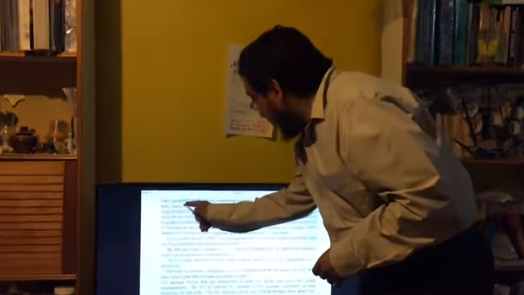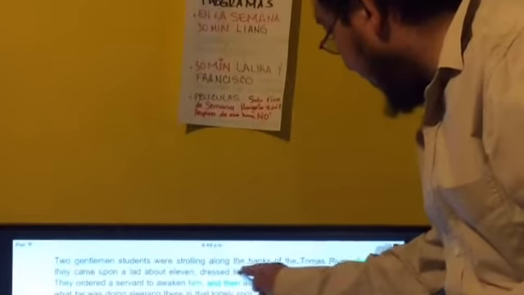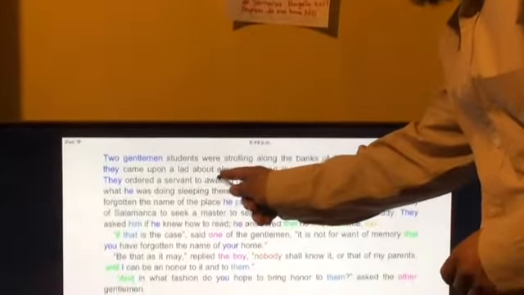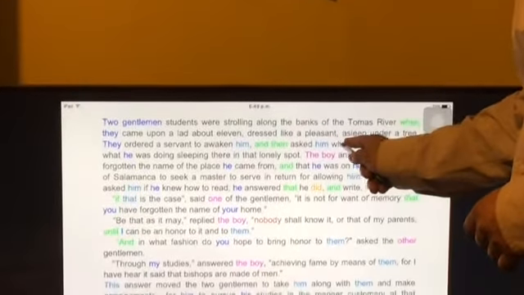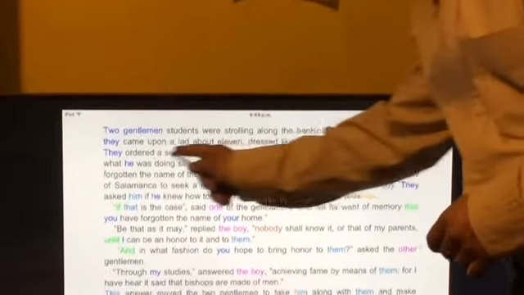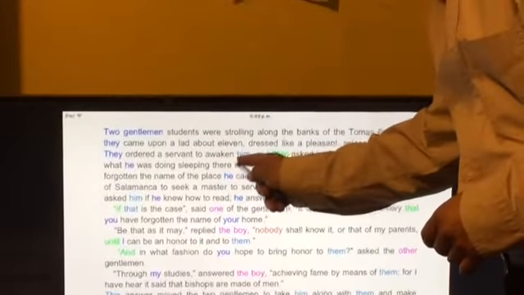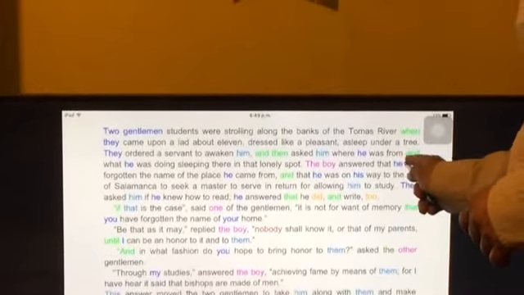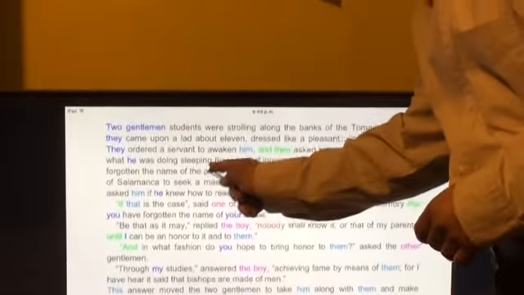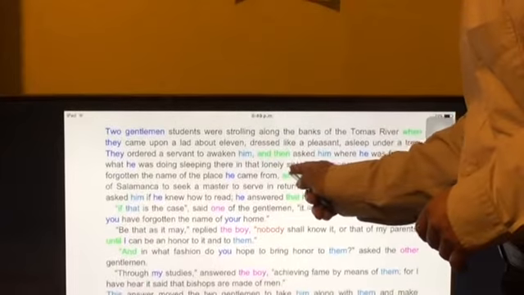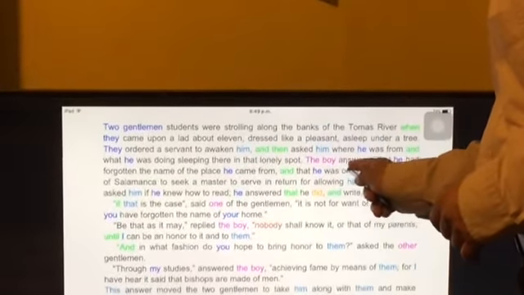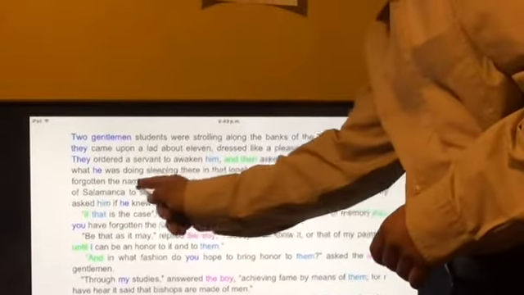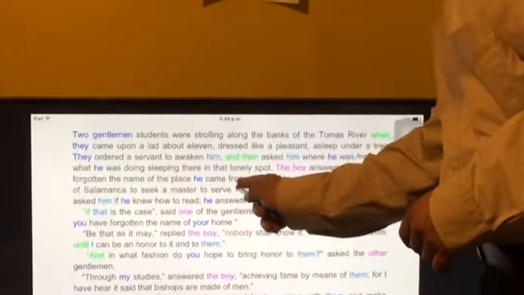It says, two gentlemen students were strolling along the banks of the Thames River when they came upon a lad about 11, dressed like a peasant, asleep under a tree. They ordered a servant to awaken him, and then asked him where he was from and what he was doing sleeping there in that lonely spot. The boy answered that he had forgotten the name of the place he came from.